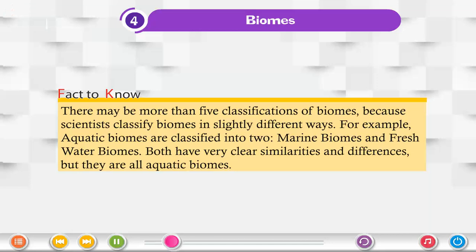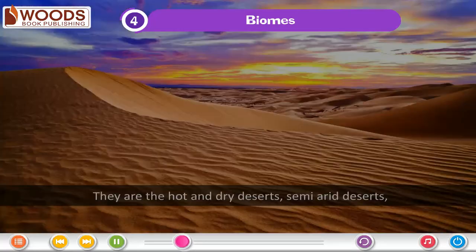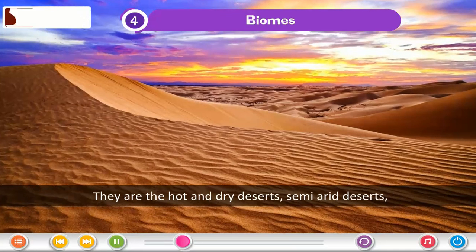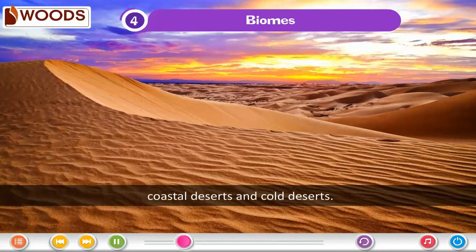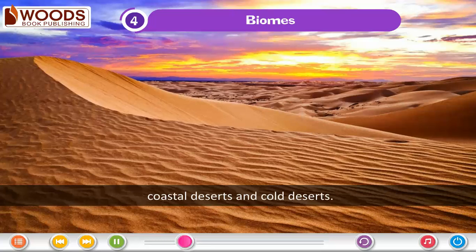Fact to know: there may be more than 5 classifications of biomes because scientists classify biomes in slightly different ways. For example, aquatic biomes are classified into 2, marine biomes and freshwater biomes. Both have very clear similarities and differences, but they are all aquatic biomes. The desert biomes. They are the hot and dry deserts, semi-arid deserts, coastal deserts, and cold deserts.